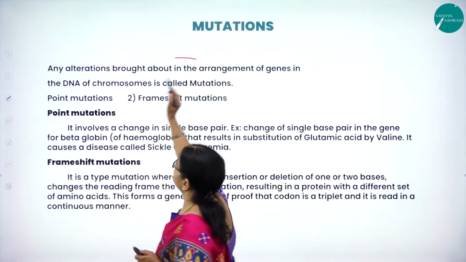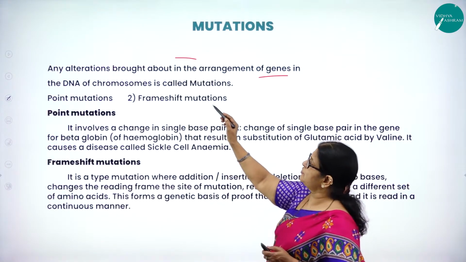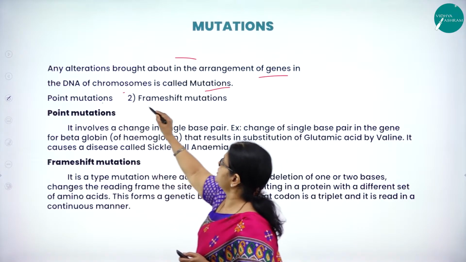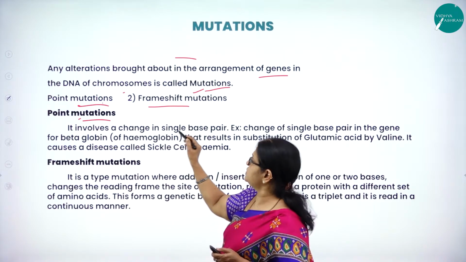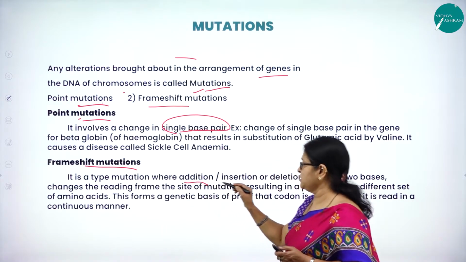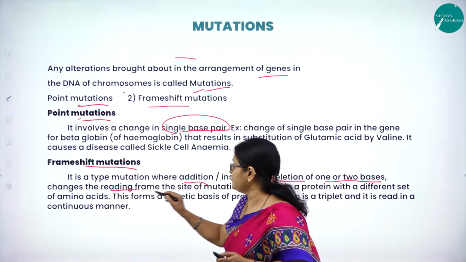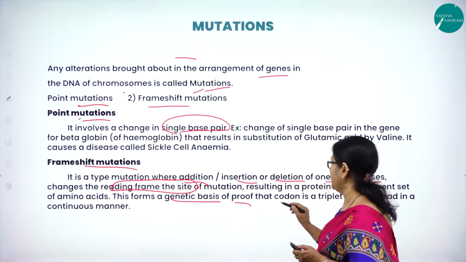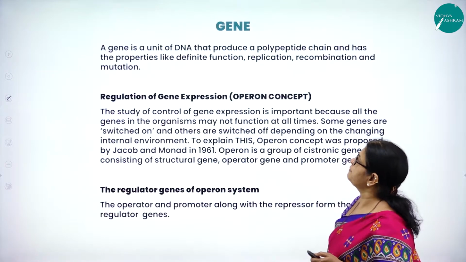So what is mutation? Any alteration brought about in the arrangement of genes in the DNA of a chromosome is called mutation. What are the two types of mutation? One is called point mutation. The other one is called frame shift mutation. What is point mutation? It involves the change in a single base pair. What is frame shift mutation? Where addition, insertion or deletion of one or two bases changes the reading frame from the site of the mutation. And this forms the genetic basis of proof that the codon is a triplet and it is read in a continuous manner.